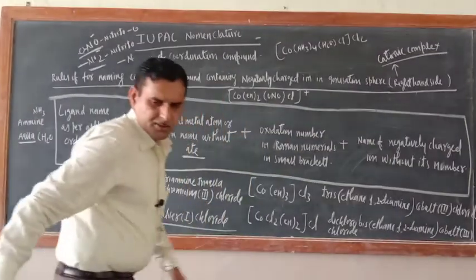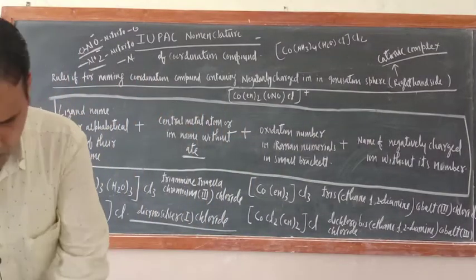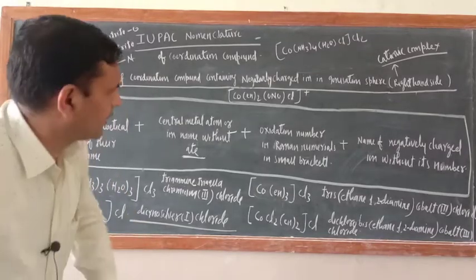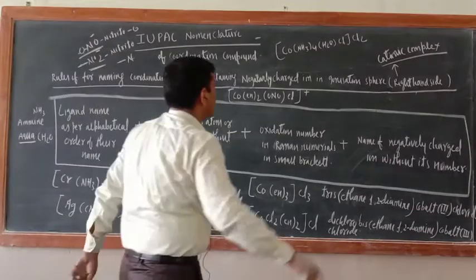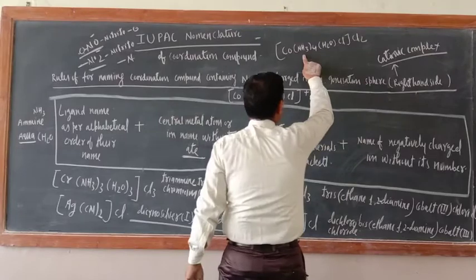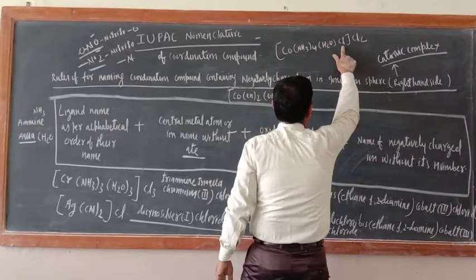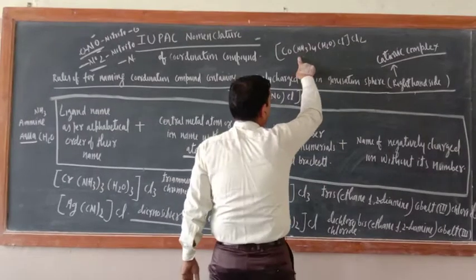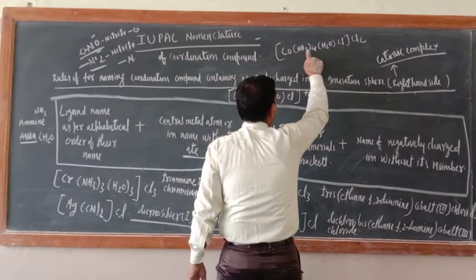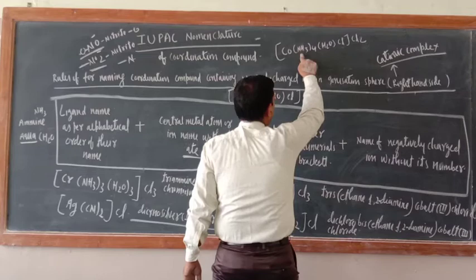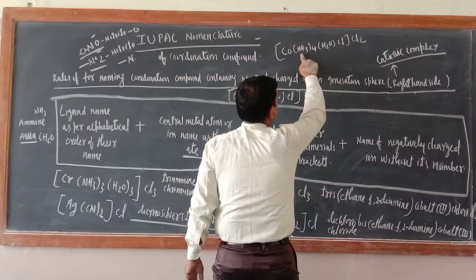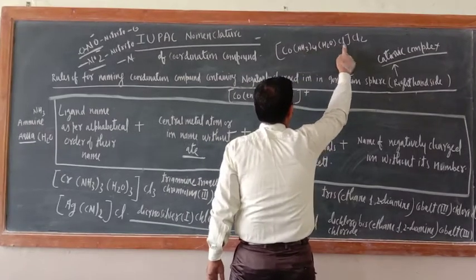Okay, so now I hope that you have got this one. Now one more is there here. Just see, here 3 ligands are there: ammine, water as aqua, and chloro. So just decide the alphabetical order. Out of water and ammine, AMM will come first, ammine will come, but here chloro is there, so don't worry.